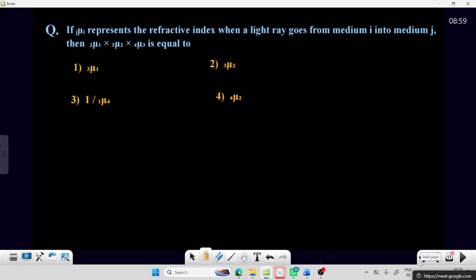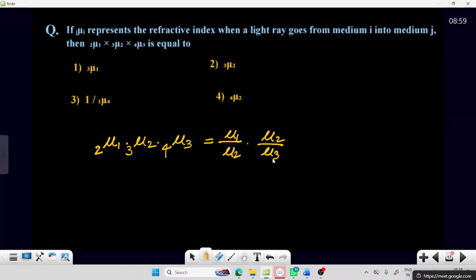Where I got mu4 by mu1. Then thereafter further simplifications. Mu12 into mu23 into mu34. So that is nothing but mu1 by mu2. Next, this is mu2 by mu3, and this is mu3 by mu4.